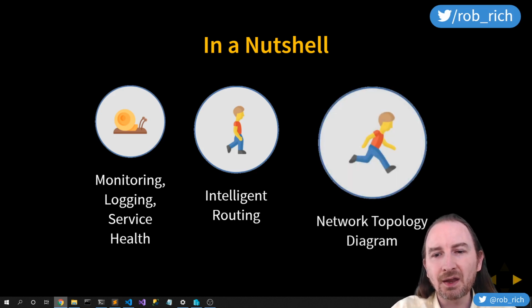Taking a step up again, we can now take a look at the network topology, the logging, the details around our system and what's actually happening, not just what we assume is happening based on the way the developer has explained it to us. If a service is misbehaving, we can route traffic around it. That's perfect.